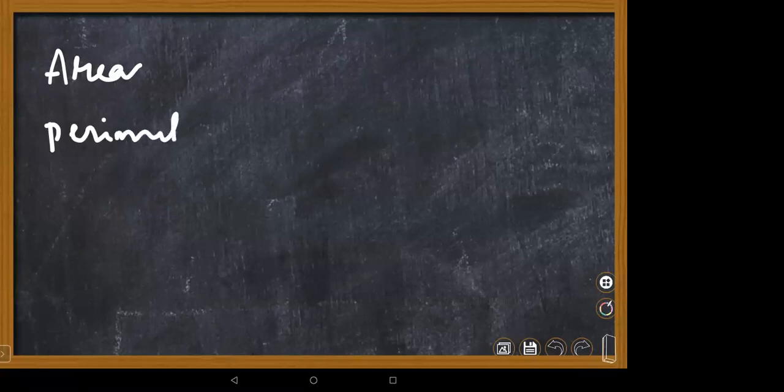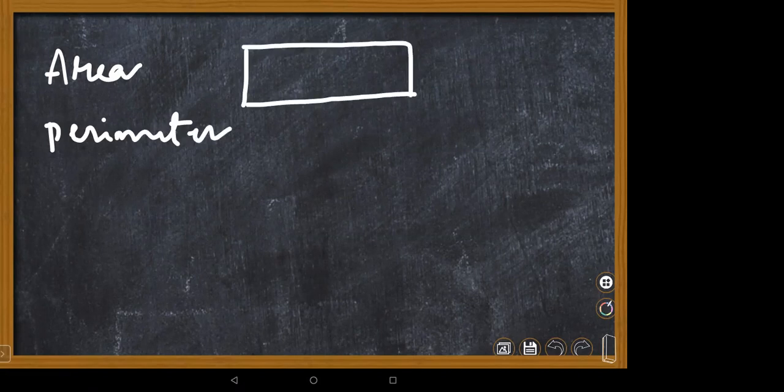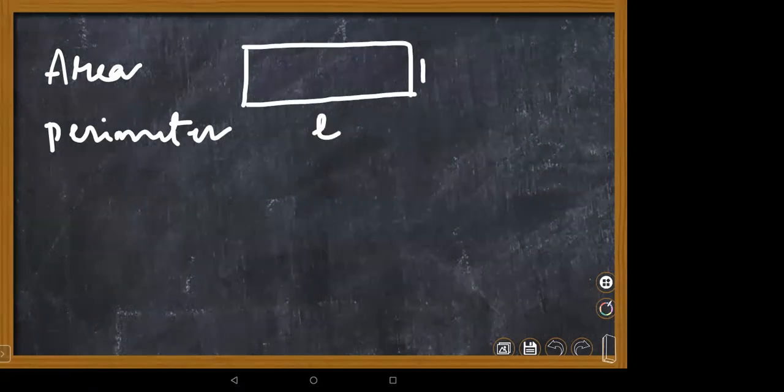First, areas you tell, or else perimeters you tell. Area and perimeter. Okay, different figures we will go. For rectangle, we will do. For rectangle, length and breadth. What is area and what is perimeter?